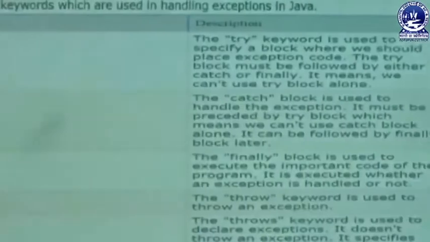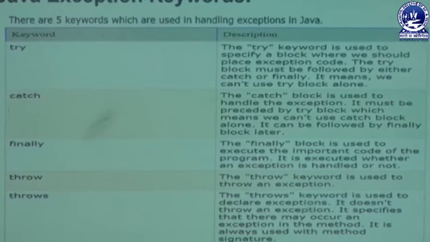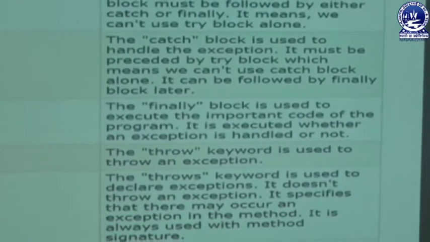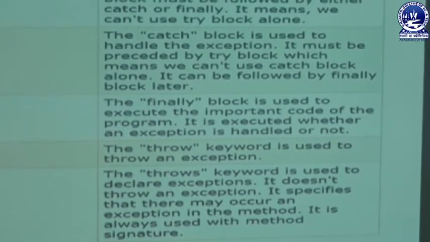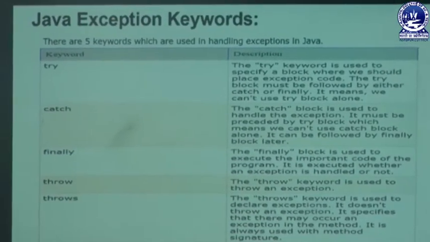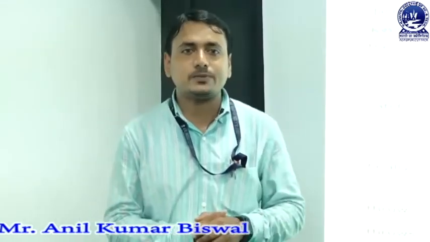Next we can focus on finally. The finally block is used to execute the important code of the program. It is executed whether an exception is handled or not. That means whenever your try block and catch block are executed, and some logical statements are not executed, at that time the finally block is executed, which is placed at the end of the catch block.